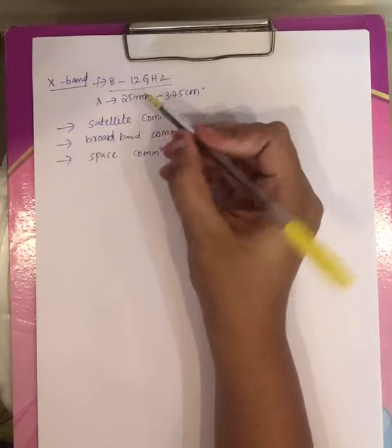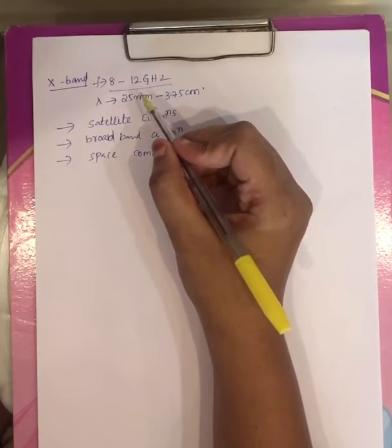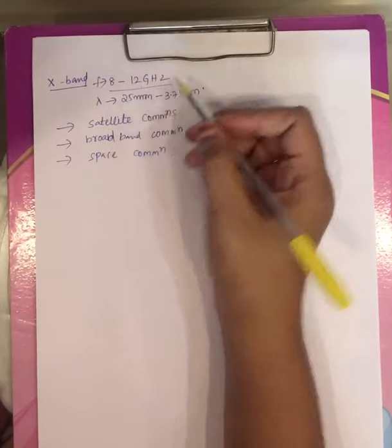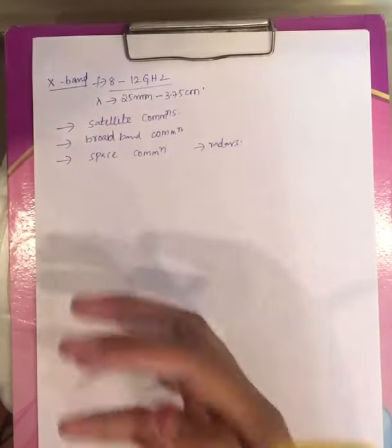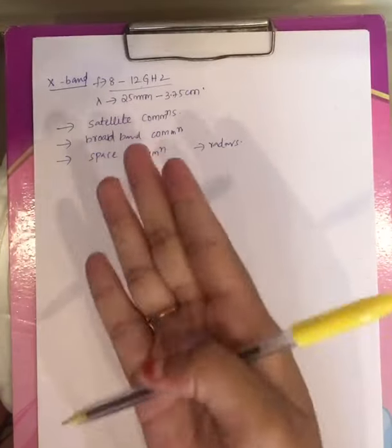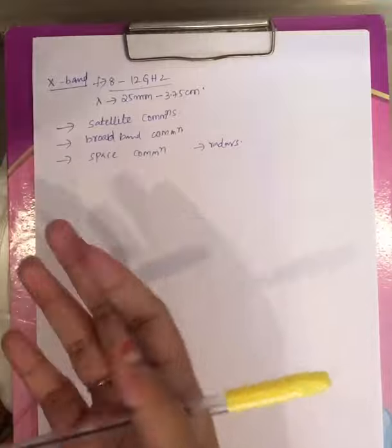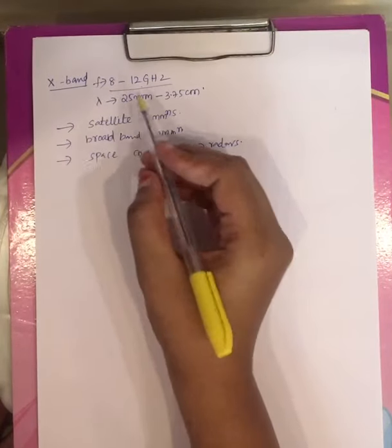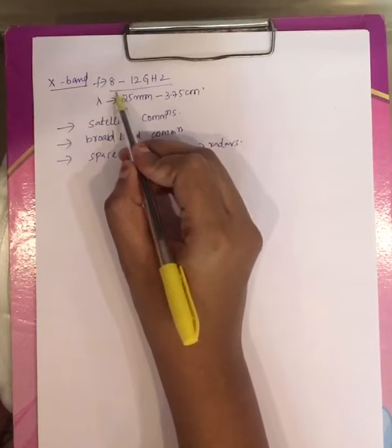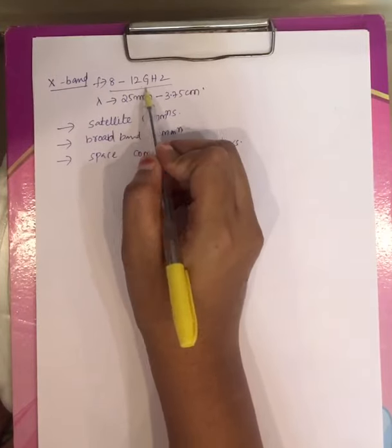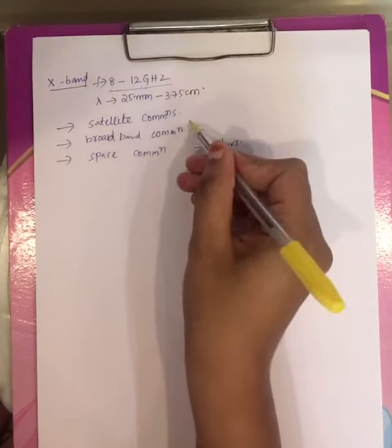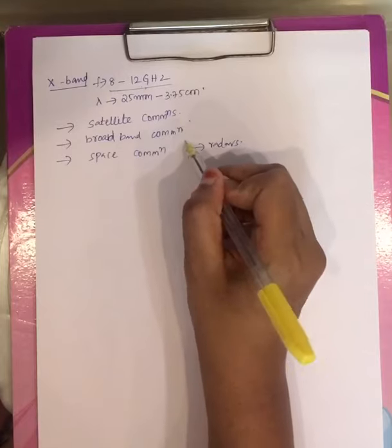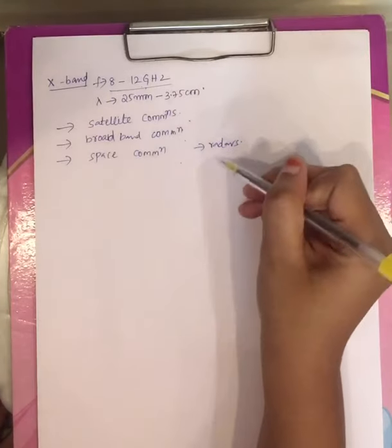See, microwaves will have different frequency ranges, and depending on that frequency range, those are applicable in different fields. That's why I'm saying applications of L band, S band, C band and X band. Now the fourth microwave band is X band, that is microwave with frequency range varying from 8 to 12 gigahertz, applicable under satellite communication, broadband communication, space communication, radars.